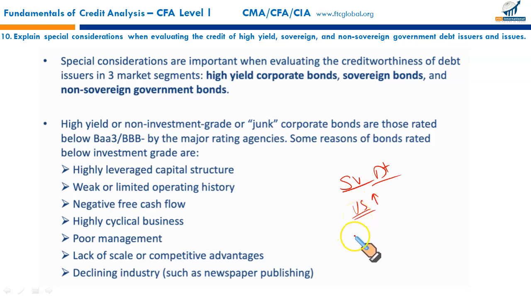Economic structure also needs to be seen: whether the economy has growth prospects, income per capita, trend growth prospects, sources and stability of growth, size of public sector relative to the private sector, monetary flexibility, etc. So these are the specific areas to be addressed for assessing sovereign bonds.